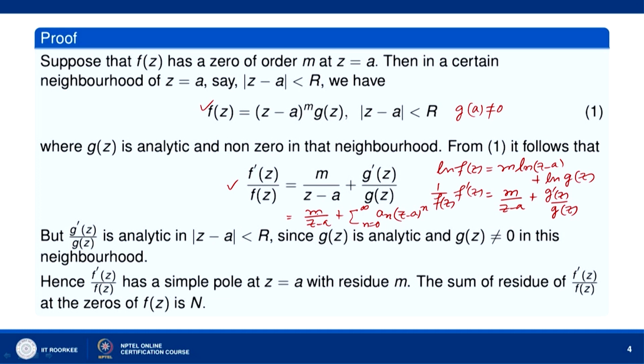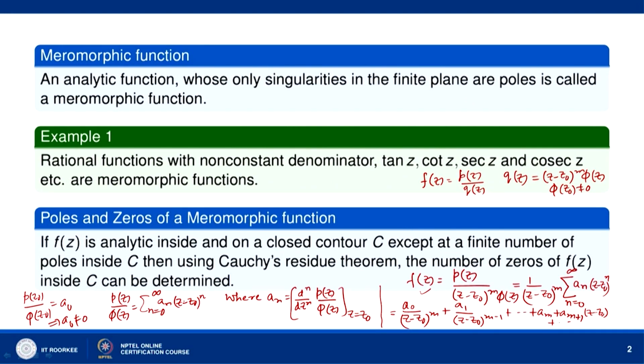Okay. Where the a n are d n over d z n of g prime z over g z at z equal to a, divided by n factorial. So, you can take n factorial here also. Here when I did this I wrote a n equal to this. So, here also we can write a n into z minus z naught to the power n by n factorial.